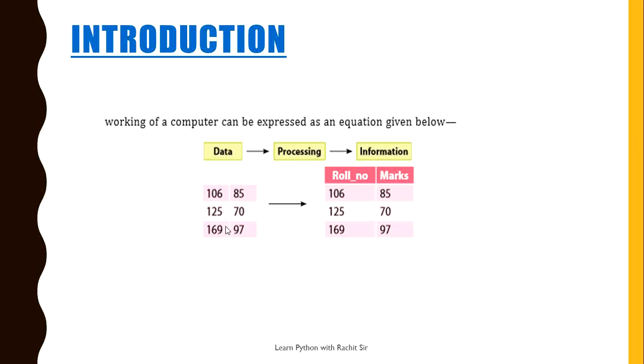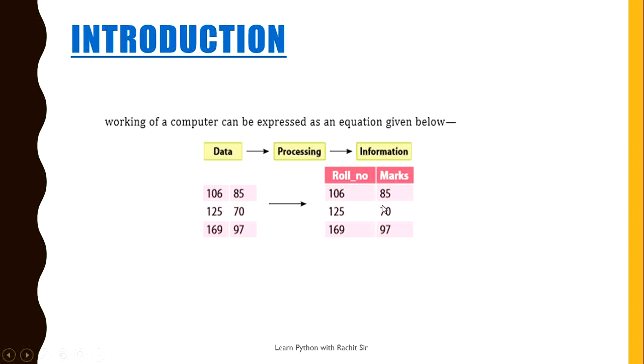So information is defined as a collection of data which is organized in a particular manner to generate meaningful or processed data. For example, roll number 106 has marks 85, roll number 125 has marks 70, and roll number 169 has marks 97. This is processed data which gives some meaningful information.